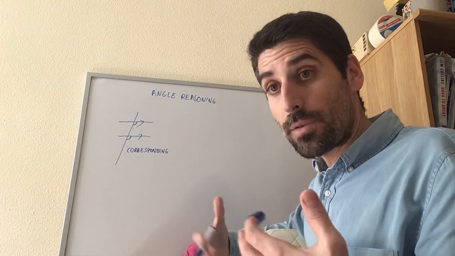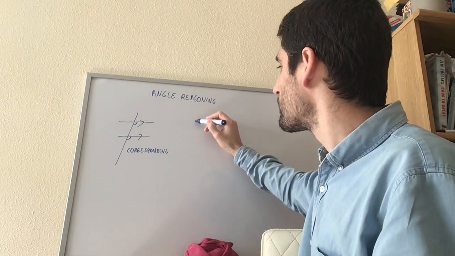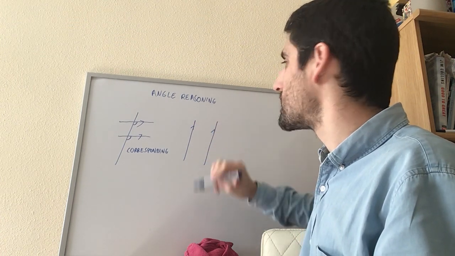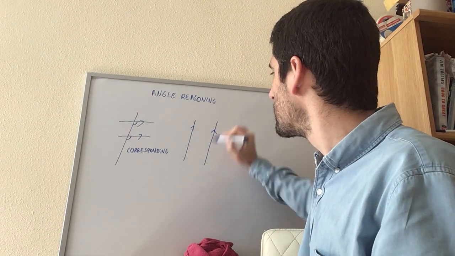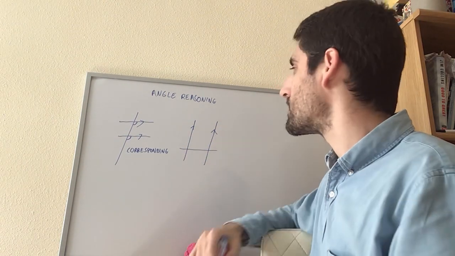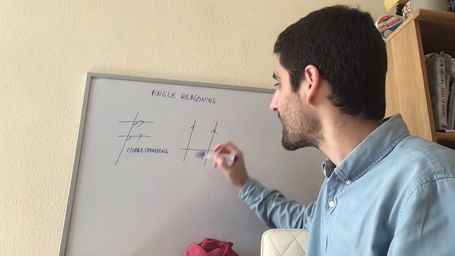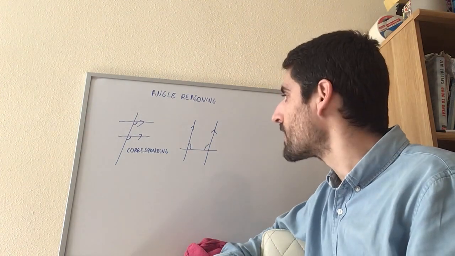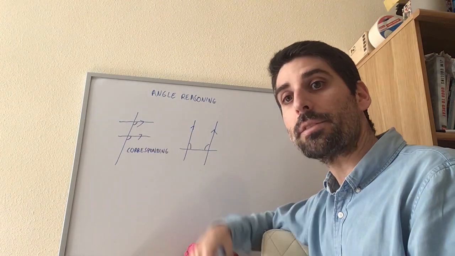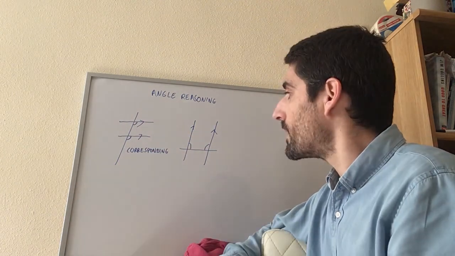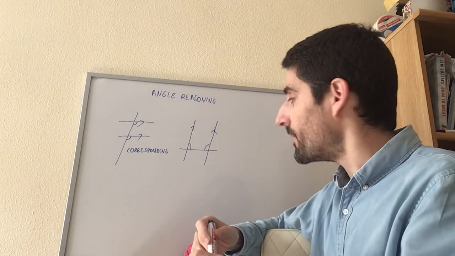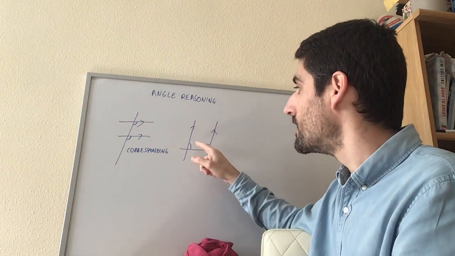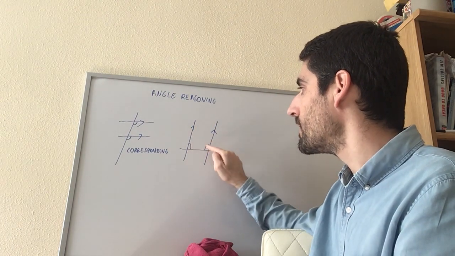Another type of angles that you find in parallel lines. So these are my two parallel lines, and that's my transversal there. And I would ask you, if we were in class, to measure that angle there and that angle there and see what you find. Now those angles there are both on the same side of the transversal but opposite sides of the parallel lines. So these two angles, they are both above the transversal, but they are on opposite sides of the parallels. This angle is to the right of this parallel line, but that one is to the left.